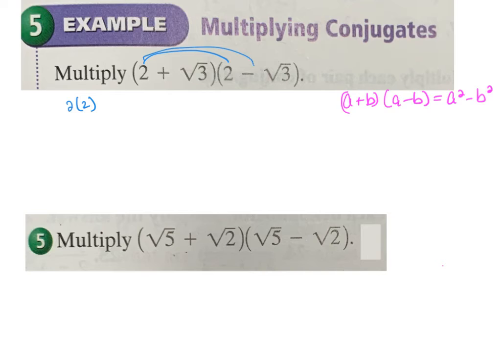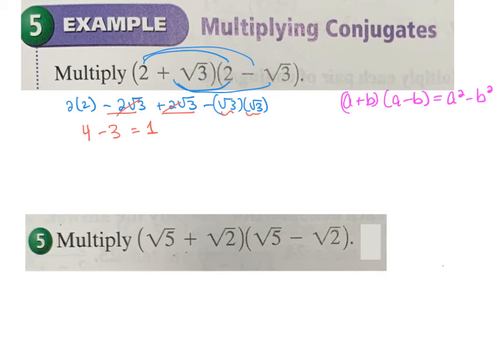2 times negative square root of 3, positive square root of 3 times 2, and square root of 3 times the square root of 3. All right, so that gives me 4. And then I have minus 2 plus 2. Those are going to cancel. And then square root of 3 times square root of 3 is just 3. And that gives me 1.